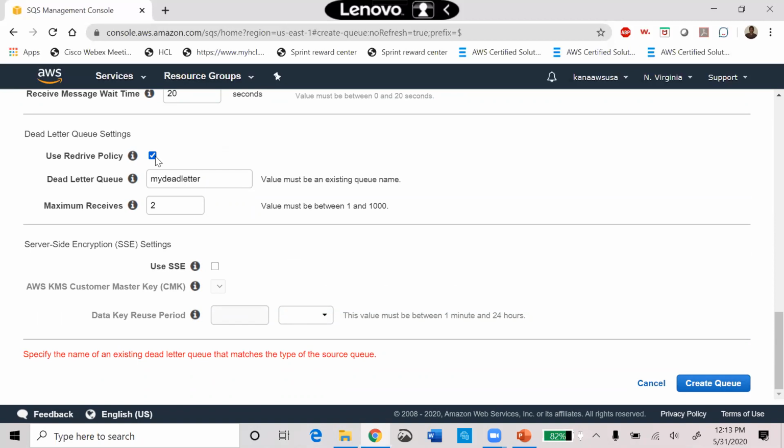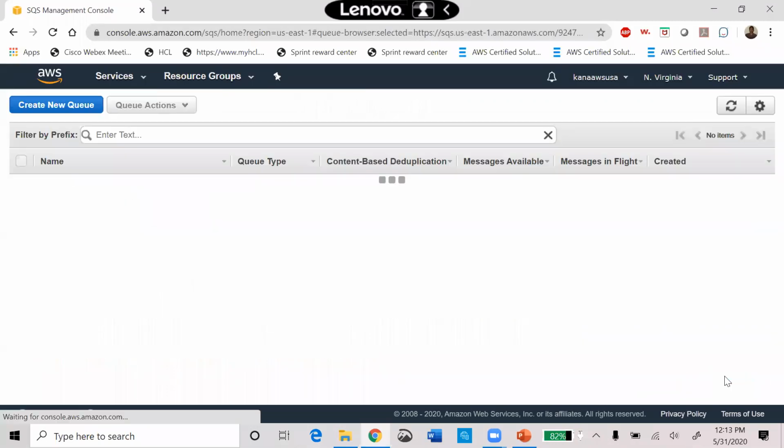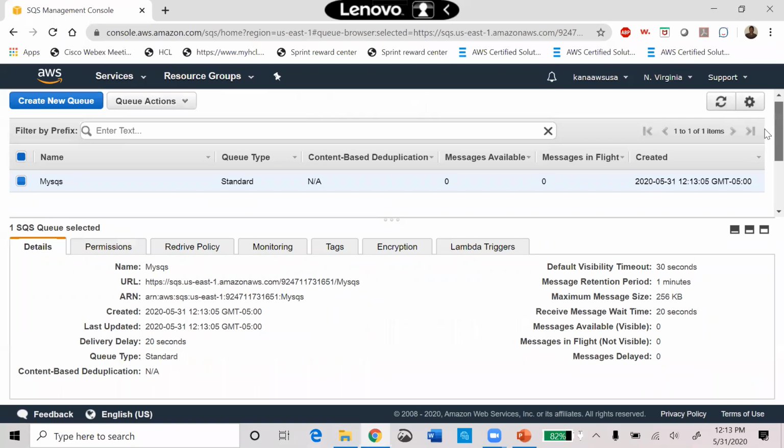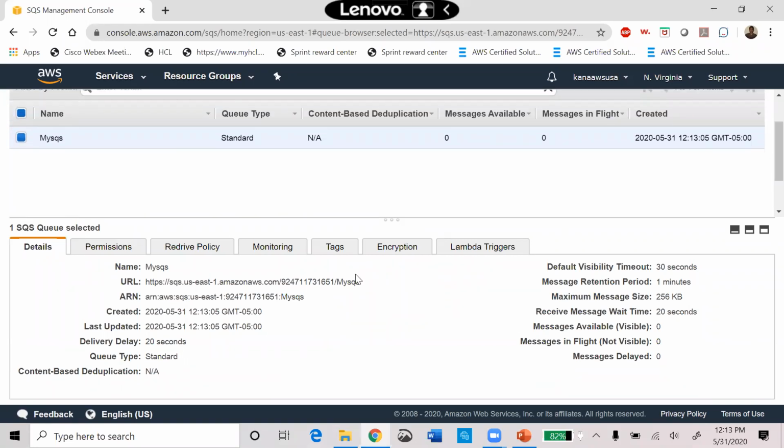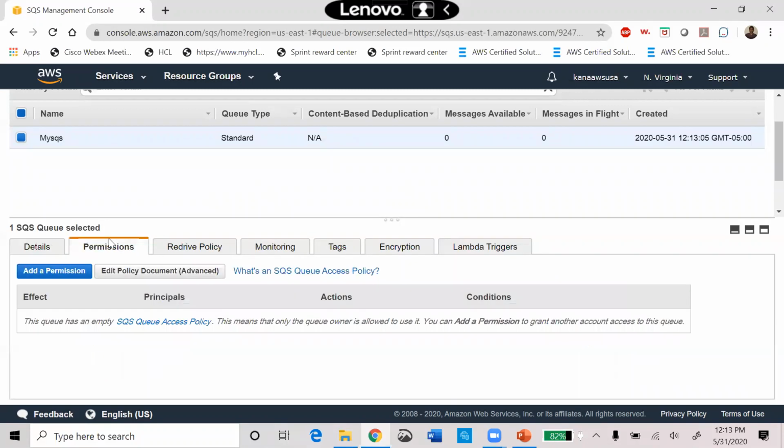Okay, it's already matching, so I just removed that one, and I have created this queue. Here is my queue, and you have this URL. You can use this URL for API calls in any components, and this is the ARN. This is the date and time the queue was created, and the delivery delay is 20 seconds. It will wait, and the queue type is standard, not first in first out. Here is the visibility timeout and everything we have set up.